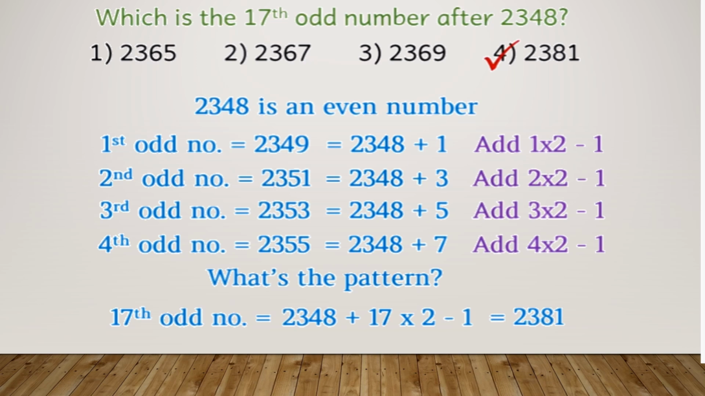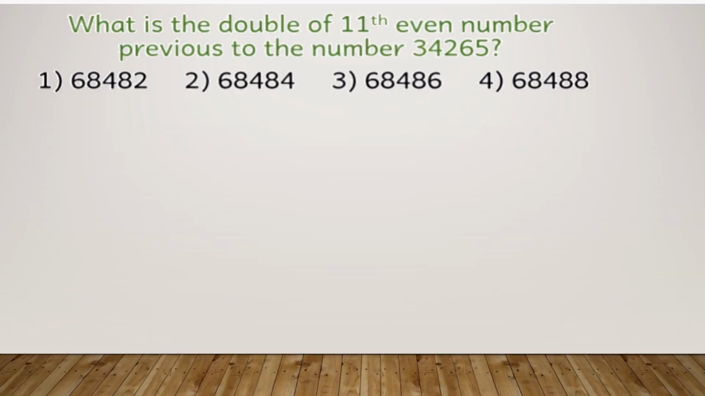Alright, so I hope with this the first question is clear to all of you. The next question we have here is, what is the double of the 11th even number previous to the number 34,256? Now always remember that the question will give you a hint and it will help you. It is not that the question will be abrupt and it will be difficult to find the answer. It will help you to understand.